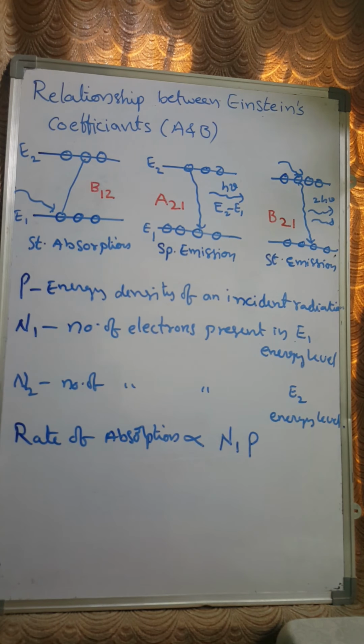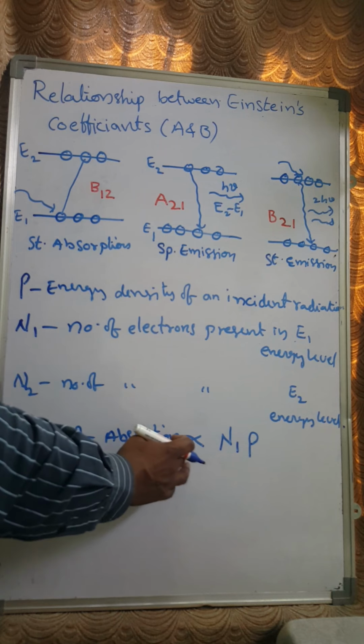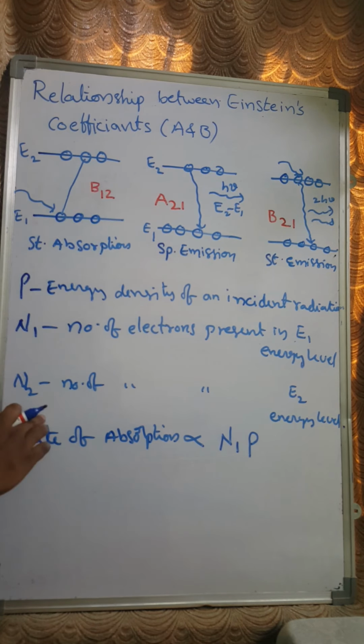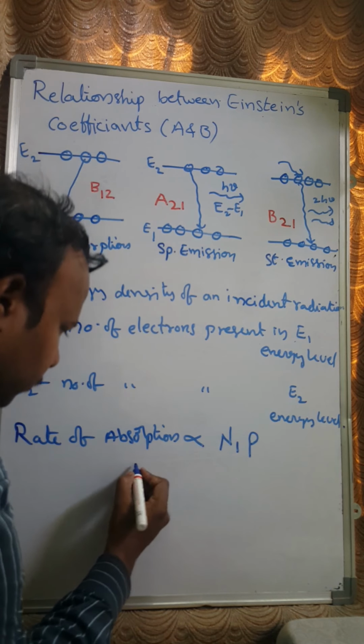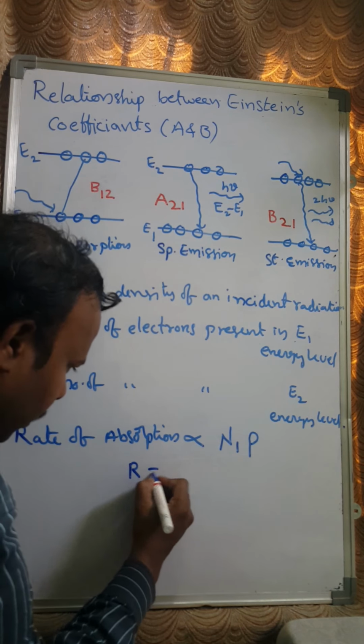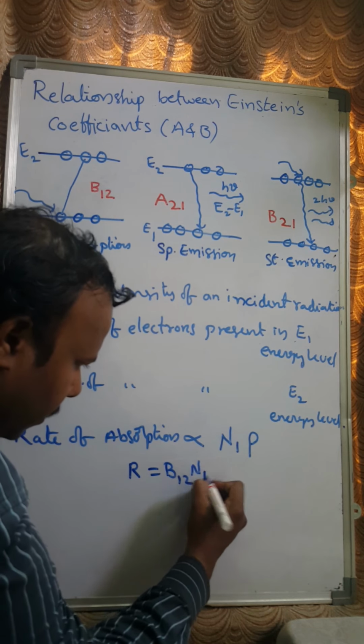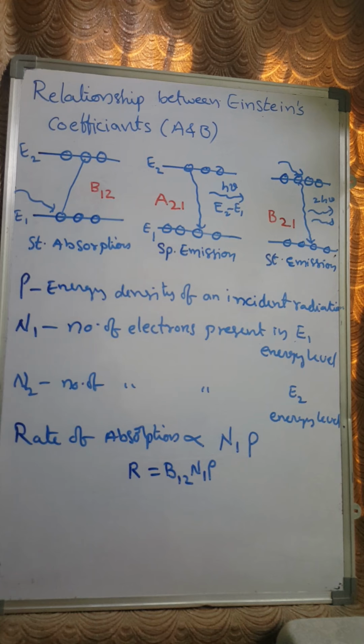Now I replace this proportionality constant by the letter B12 because it is a stimulated process, right? R equals B12 N1 into rho, right?